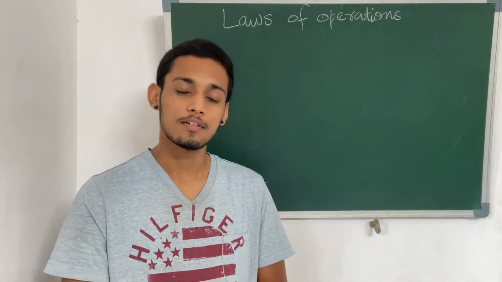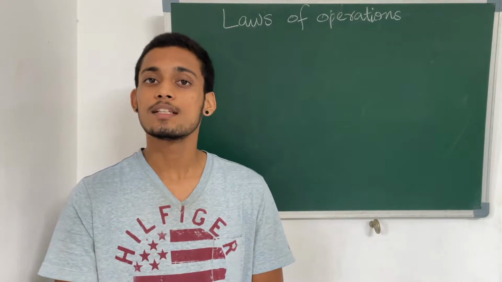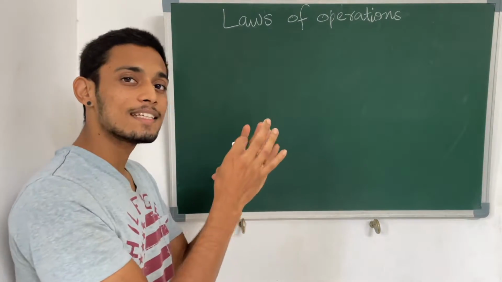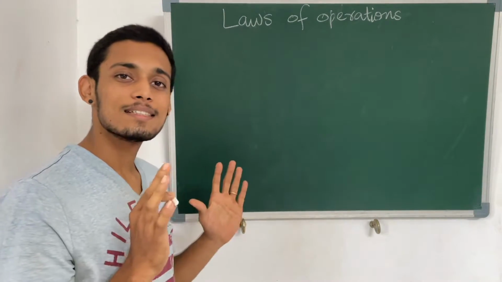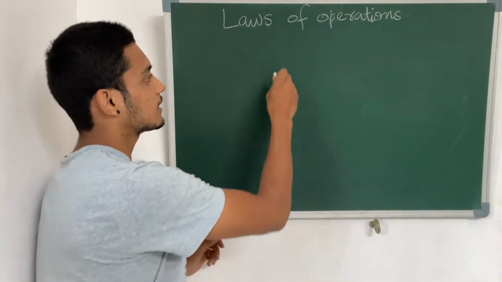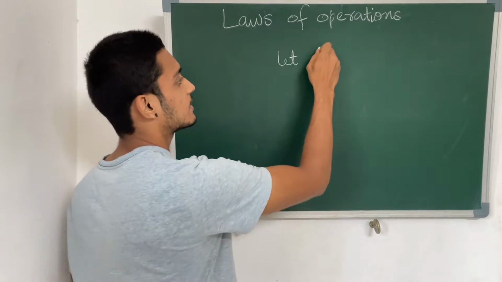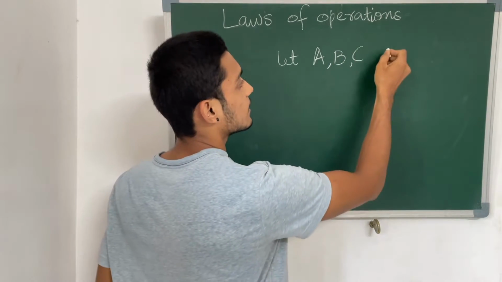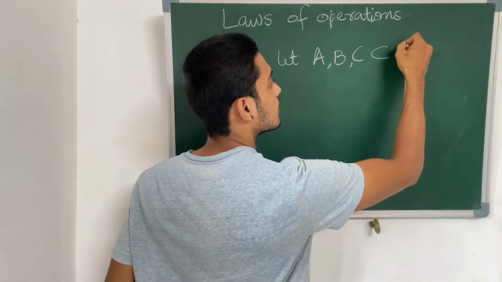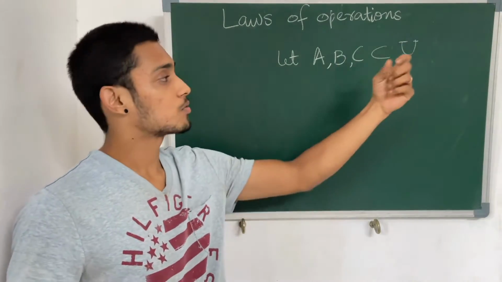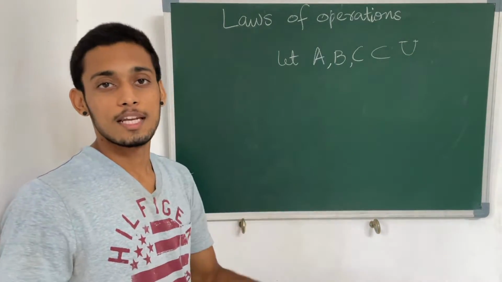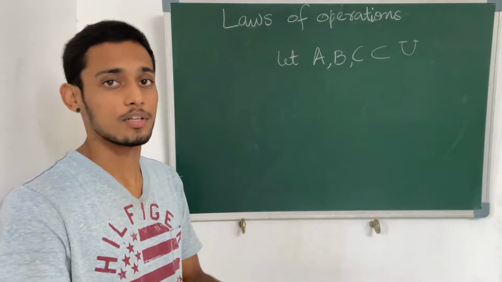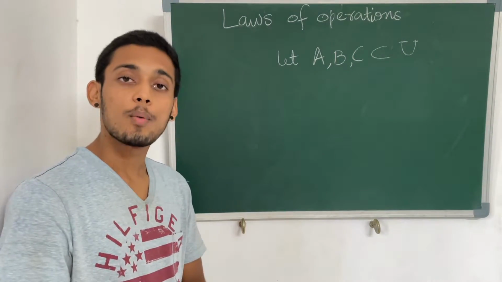The first law, a very common law, is known as the commutative law. Let us see how it works. First let us take three sets for our consideration. Let us assume that the sets A, B and C are subsets of the universal set. The universal set has all the elements. So these are proper subsets of the universal set, any random subsets of the universal set. Now let us see the commutative law.